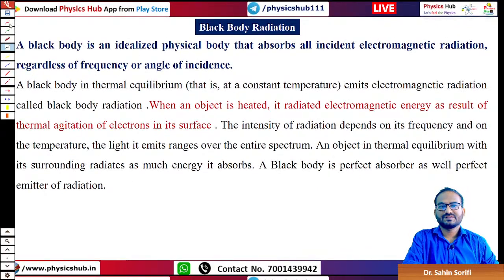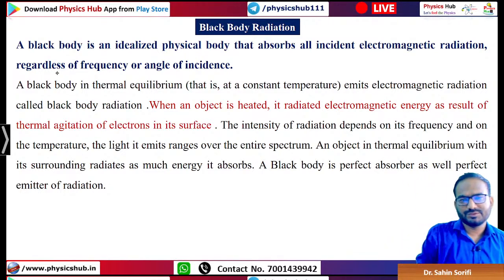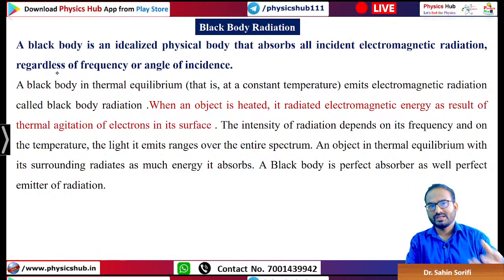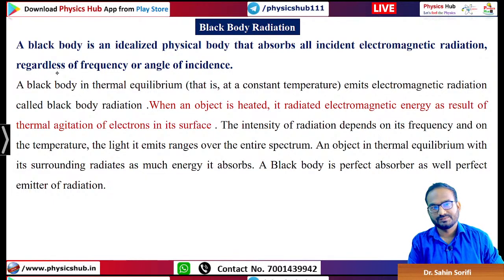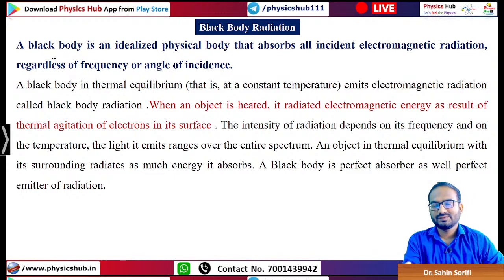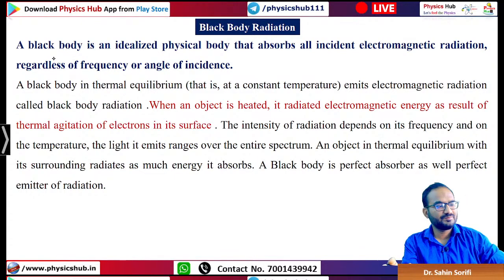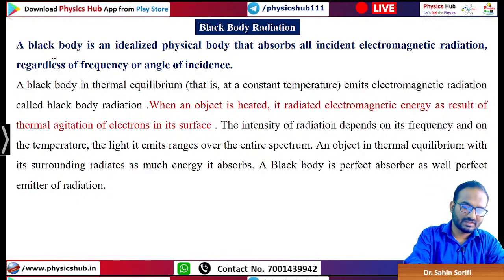Now, many questions came previously from this particular topic, and this is a mutual topic between, we can say, quantum mechanics and thermodynamics, so that is why this is very important. Now look, this part of the lecture is mainly theory. I will share the PDF, don't worry, in the course folder, so you just focus on it, and if you have any question you can ask me instantly.